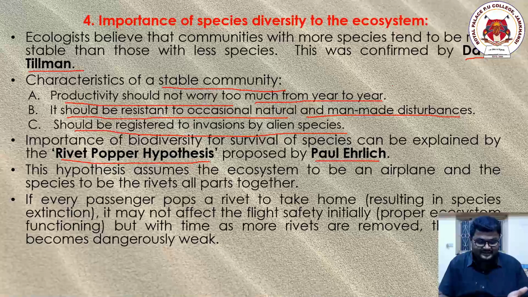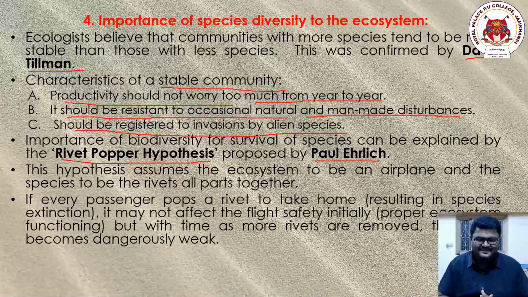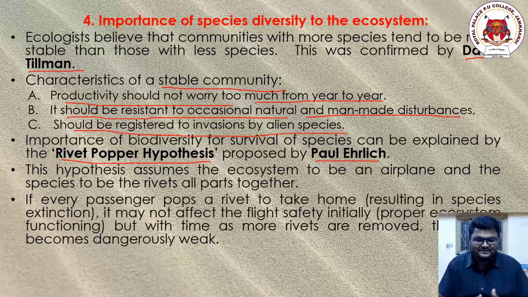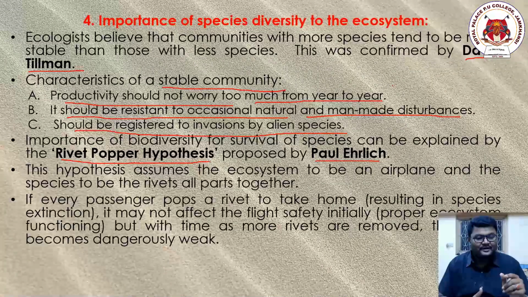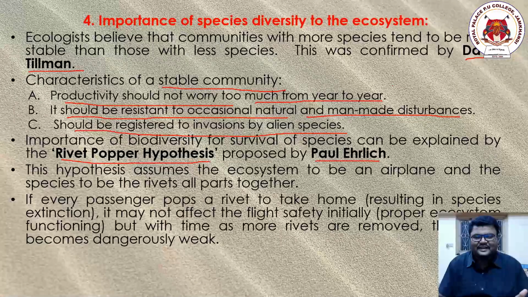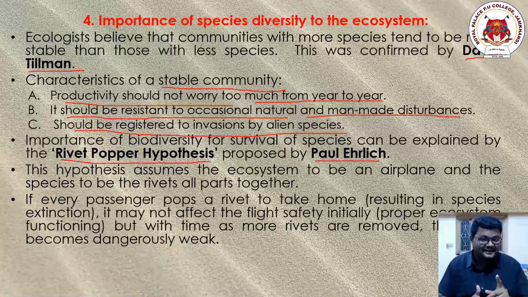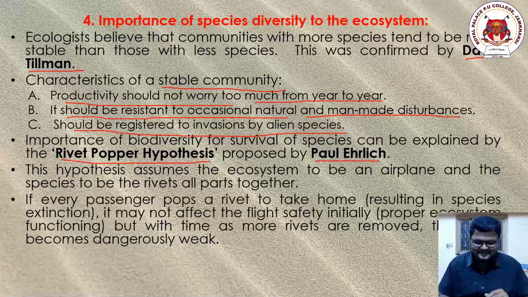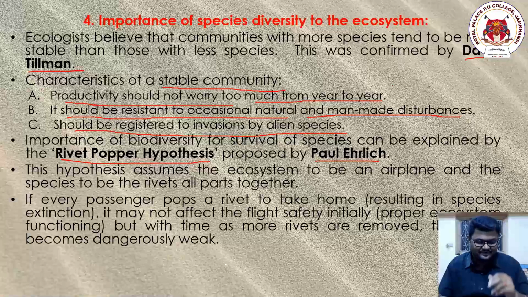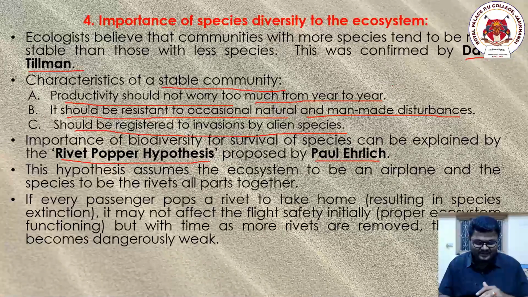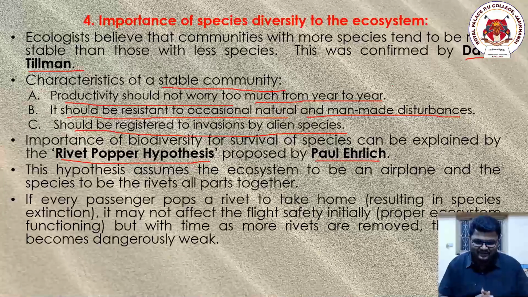So in the beginning, nothing will happen to that ecosystem. Why? Because only one passenger left and only one rivet has been opened. There will not be much danger to that particular aeroplane because only one nut is gone. What can happen to that aeroplane? A simple thing. But in the beginning, nothing will happen. Imagine another passenger once again stands up, takes another rivet and goes away. The third one takes one and goes away. The fourth one takes one and goes away. Like that, there will be so many passengers doing this.